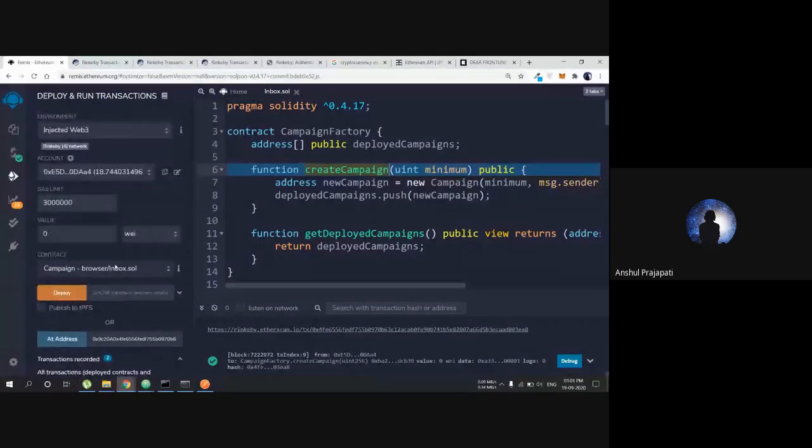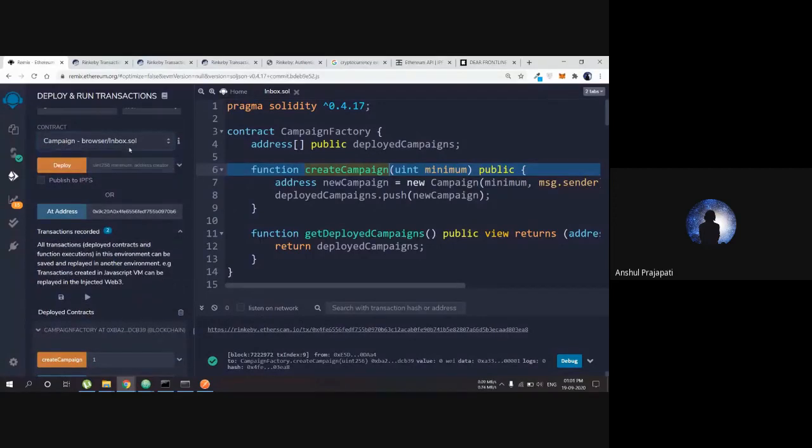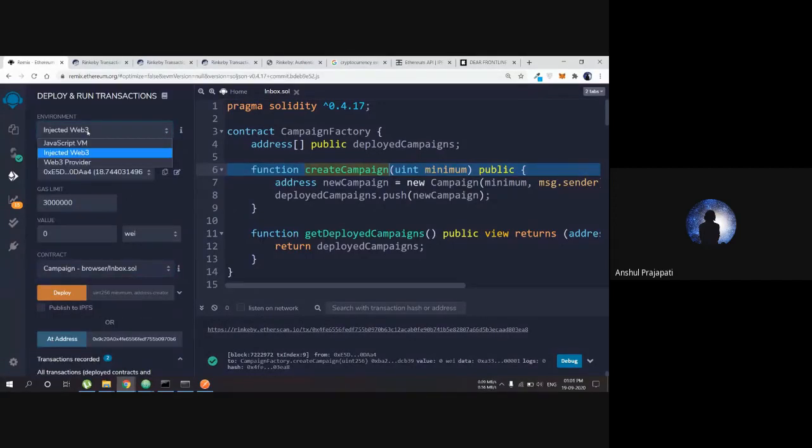So what is happening here, you can see that we are not getting the campaign which we have deployed. Why? Because we are using the injected Web3 network. So what is happening is we need a different network to deploy the chain and deploy the campaign, and a different one for the campaign factory. Okay, so I cannot have many networks here. So what is the solution is JavaScript VM.